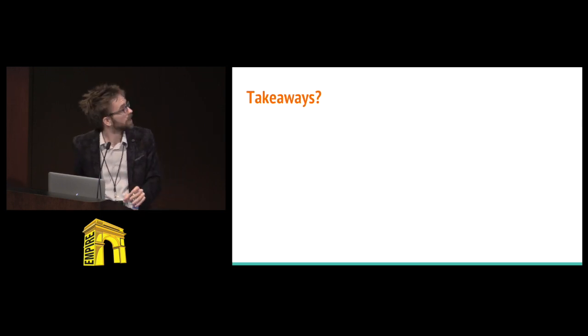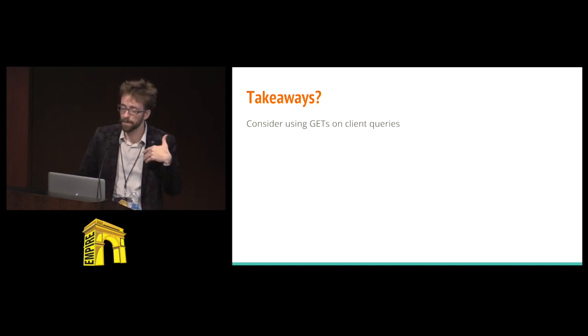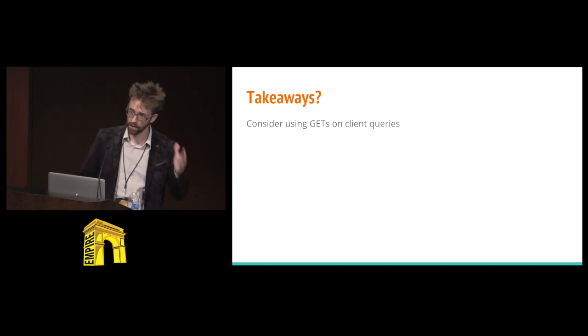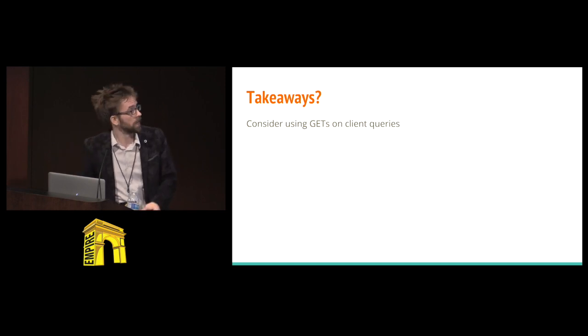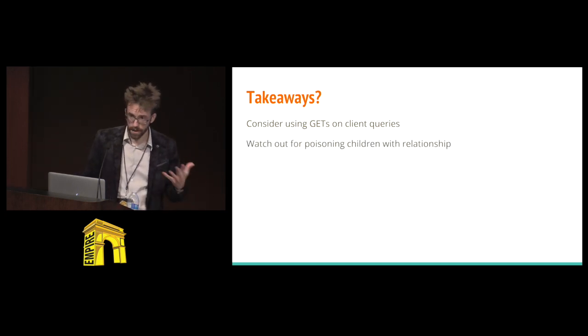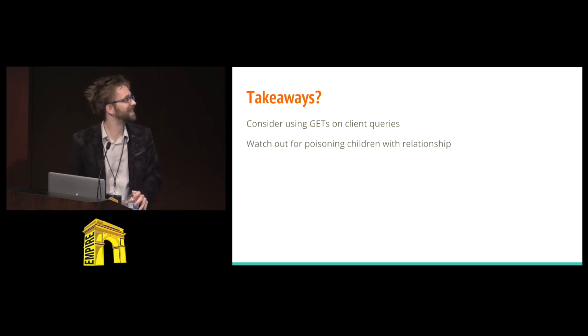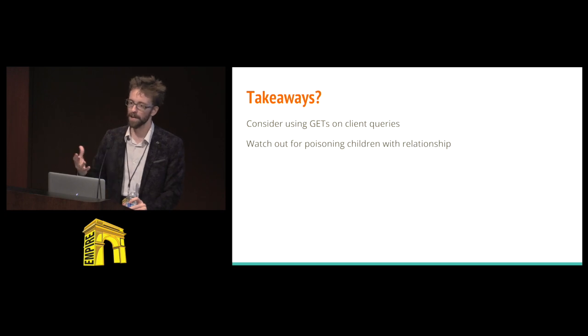Takeaways, jump in. Consider using GETs. If you have queries only, if you have the read side of the pipe and you want to use some sort of caching on it rather than trying to figure out how to cache a POST, which is not fun or a good idea, I recommend you use some GETs. Just be smart about it. Watch out for poisoning the children with relationships. That's good life advice, and that's also particularly a situation in Graph that you may not have dealt with.